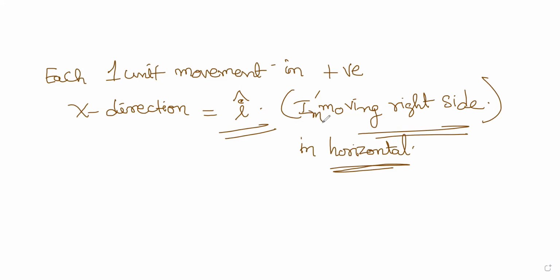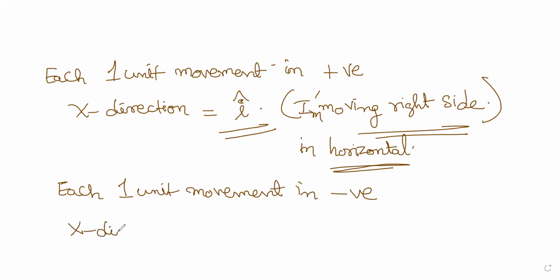Okay. Now, the next one is each 1 unit movement in negative x direction, that is minus I cap. So that means which side am I moving?